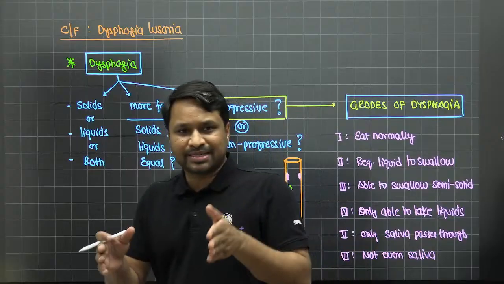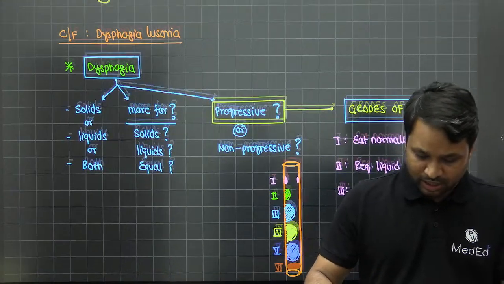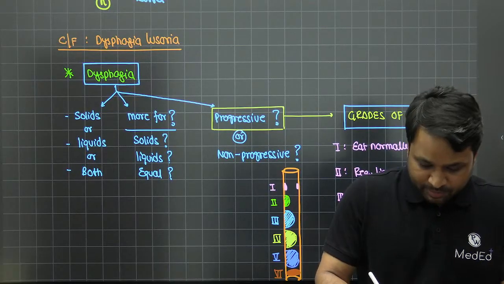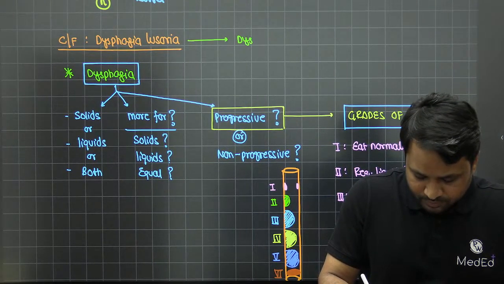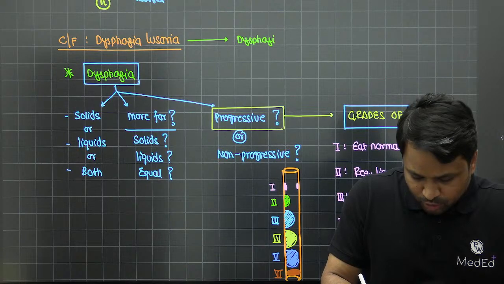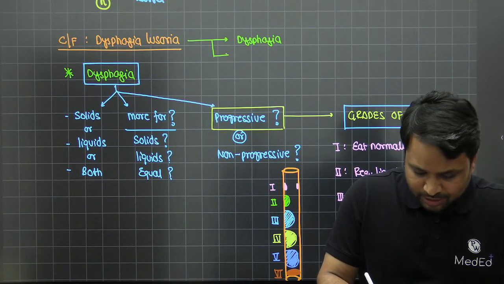Clear? So I hope everybody is clear with the grades of dysphagia. Now, in a patient of dysphagia lusoria, what will be the symptoms? The patient will present to you with dysphagia. Now, as I told you, 3 questions. Is it for solids, liquids, or both?